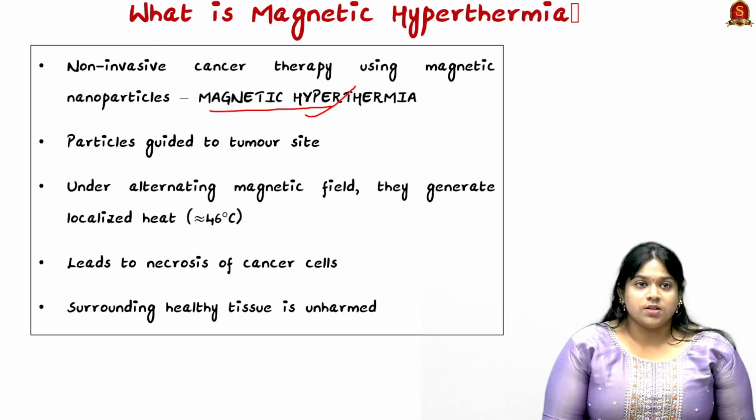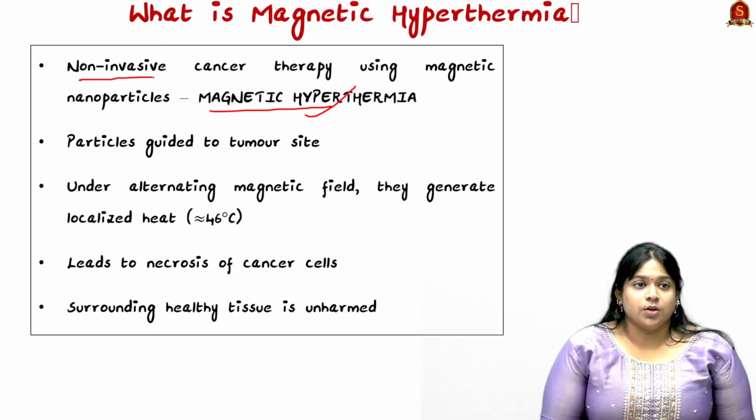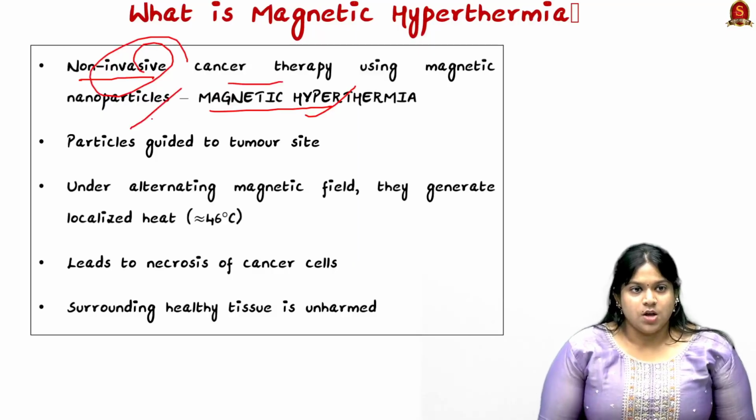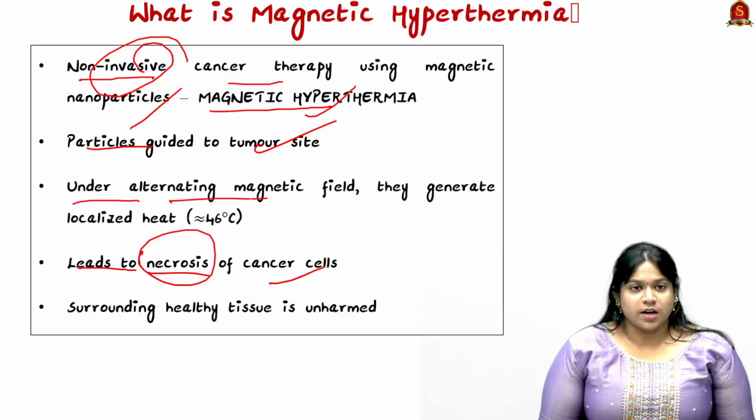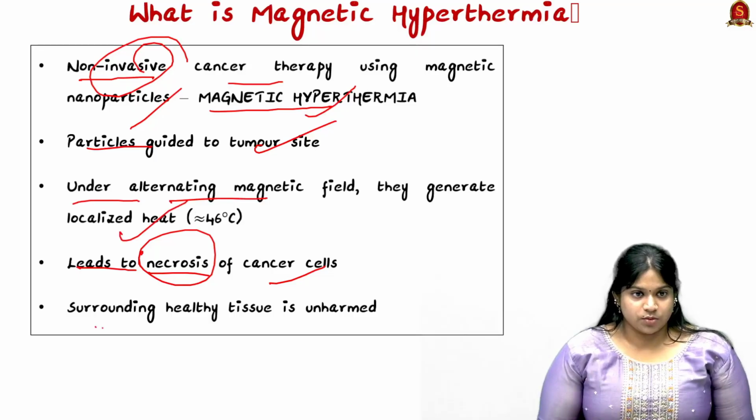Now what is this magnetic hyperthermia? It is a non-invasive cancer therapy using magnetic nanoparticles. The particles are guided to the tumor site, and it leads to necrosis, that is the death of the cancer cells. Under an alternating magnetic field, they generate localized heat, while the surrounding healthy tissue is unharmed.